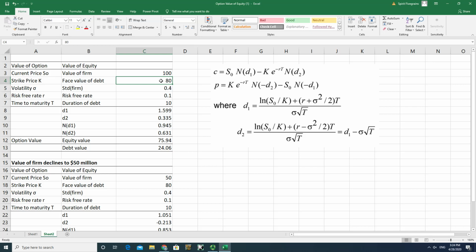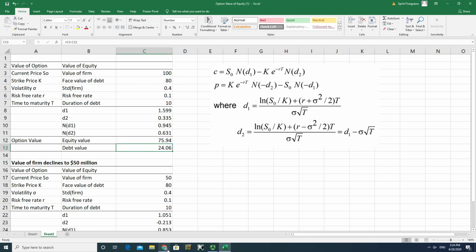So this actually showed you that equity value is very different from its book value that you thought of. And previously you thought equity value is 20, but actually it's 75.94. So this is how you use Black-Scholes formula, option pricing formula, to estimate this equity value.